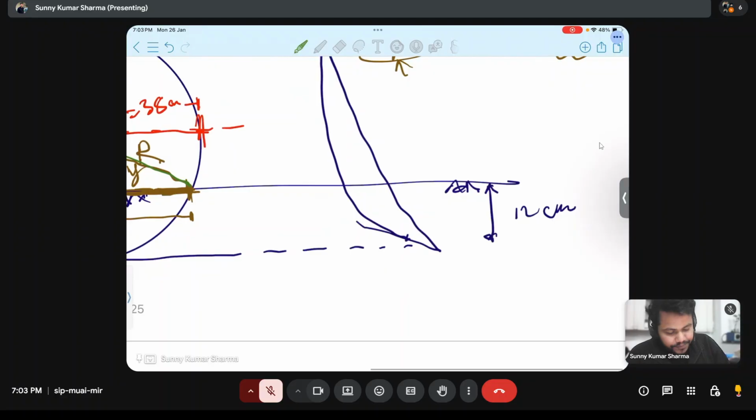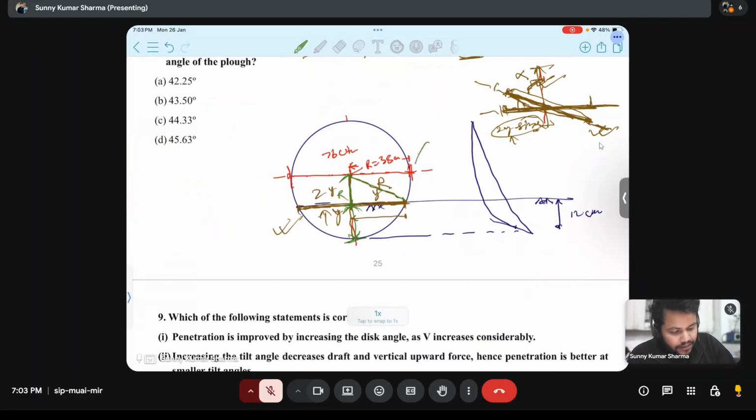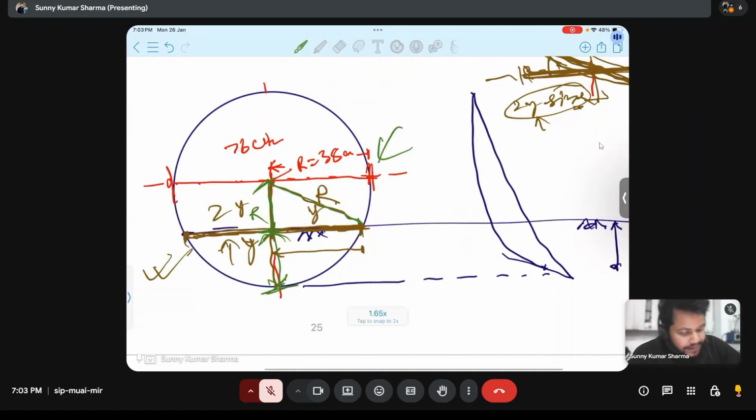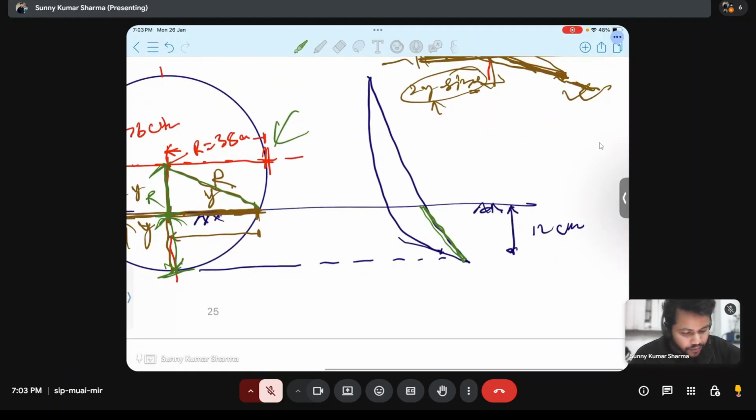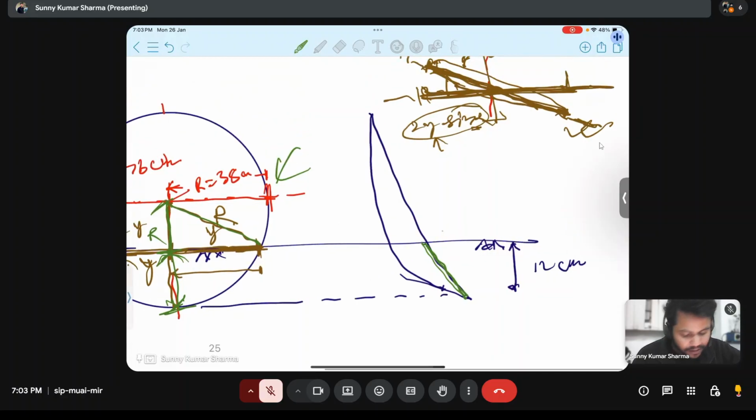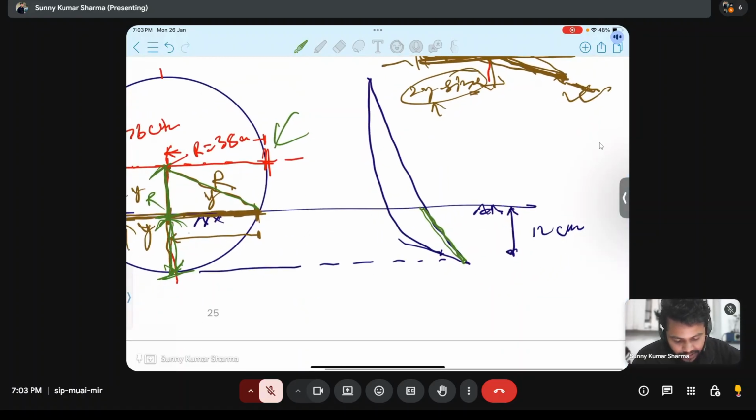But this is the depth of plowing, 12 centimeter. But in this diagram, we are discussing this line, not the depth. We have projected this with this green colored line. This length is R minus y.